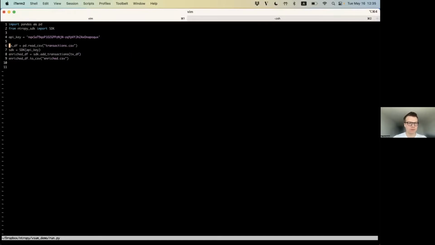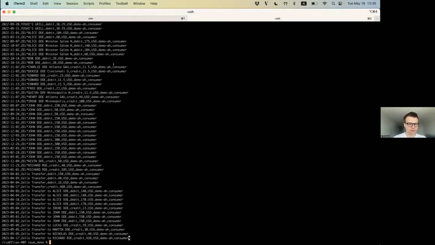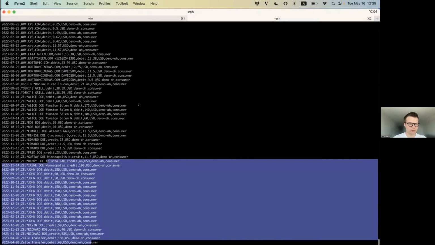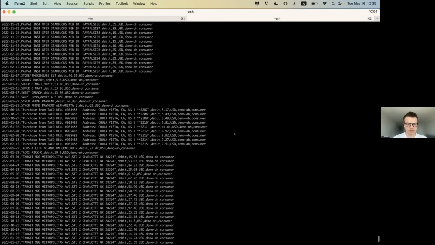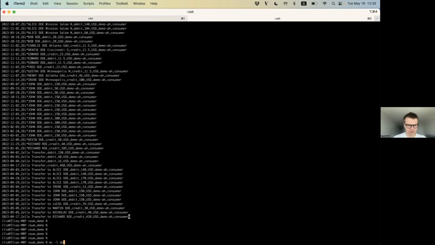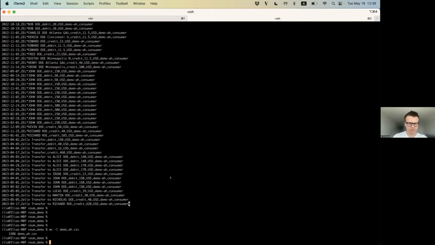What we also have is an anonymized demo account holder over here. These are the transactions in a CSV file, a bunch of transactions sorted by date. It's around 1.5 thousand transactions, so about 12 to 18 months of transaction history.